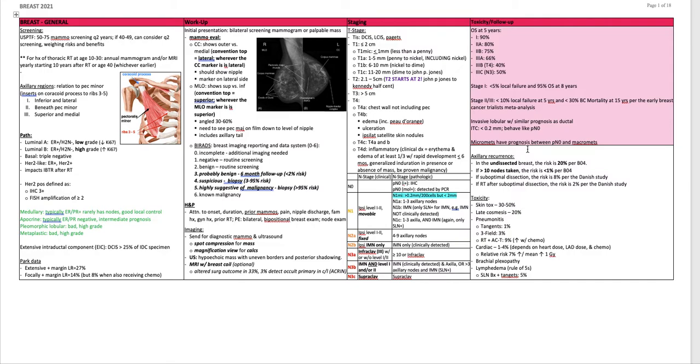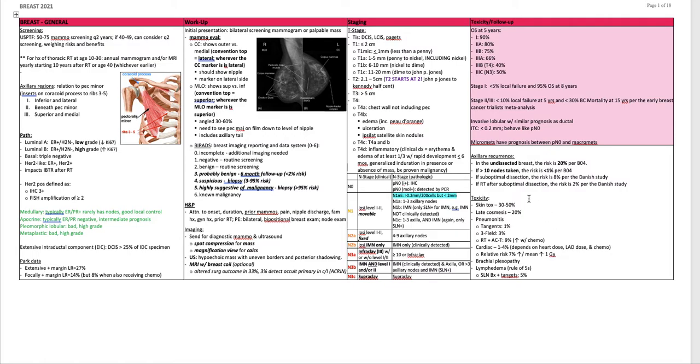Axillary recurrence in an undissected breast, the risk is 20% for NSABP B-04. If greater than 10 nodes are taken, the risk is less than 1% for NSABP B-04. If you have a suboptimal dissection, the risk is 8% for the Danish study. If radiation is done after suboptimal dissection, the risk is 2% in the Danish study.